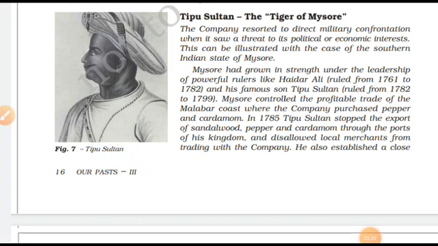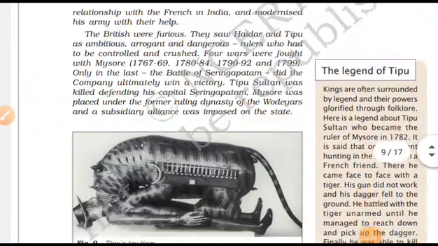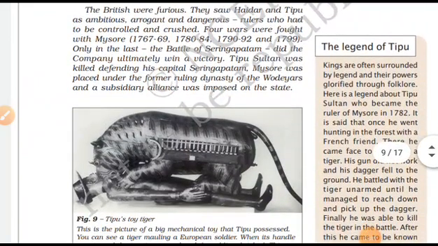So guys, here what happened? He stopped the export of chandan. And the British were furious. They saw Hyder and Tipu as ambitious, arrogant and dangerous people.